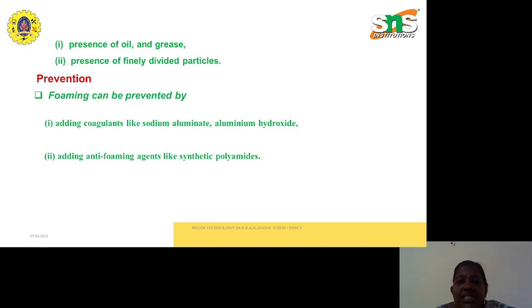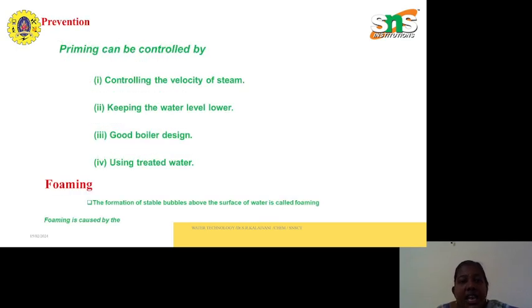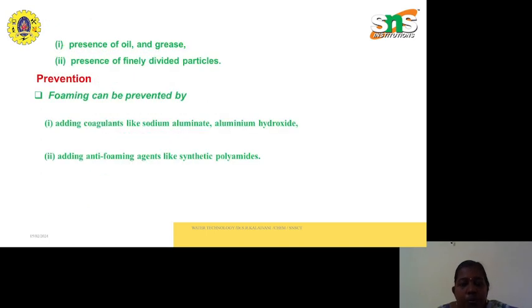In some cases, it leads to explosion. So both the boiler troubles, that means sludge and scale and priming and foaming, can be prevented simply by using soft water only. Priming and foaming means carryover, and automatically it forms boiler corrosion also.